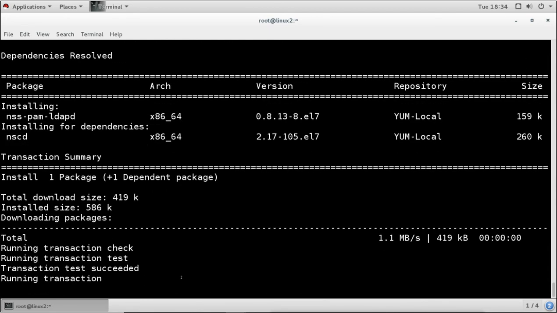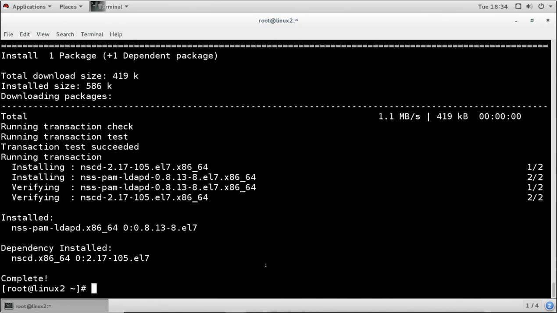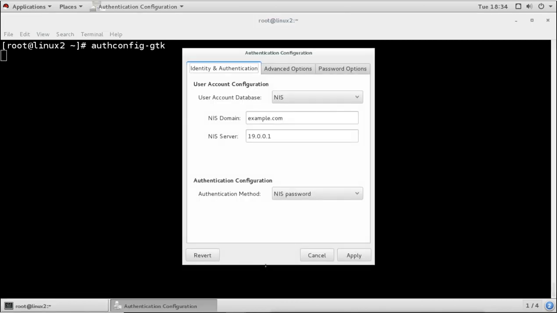And it is now installing whatever was not there. So it is installed now, it is already installed. Now what? We can configure this machine as a client. We can use the authconfig TUI, or we can use the GTK for graphical. Let's go for graphical this time.